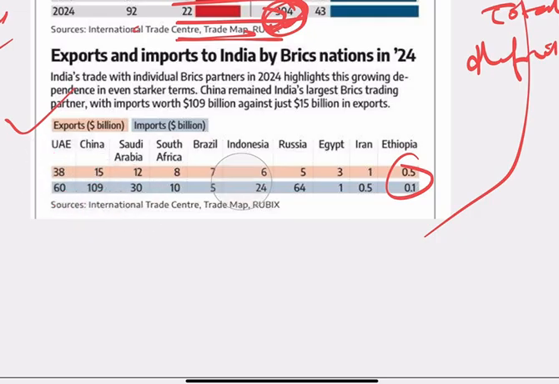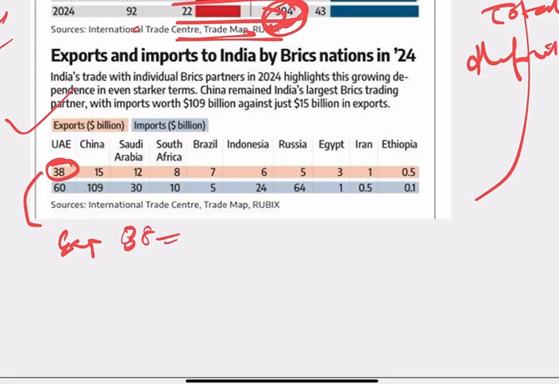और कुछ फैक्चुअल आप इंफॉर्मेशन यहाँ देखोगे तो आउट ऑफ ऑल द ब्रिक्स नेशंस इंडिया इज एक्सपोर्टिंग किसको सबसे ज्यादा? यूएई को. Exporting to UAE 38 billion dollars, right? And other countries are very less. Now one more factual information I will teach you here.